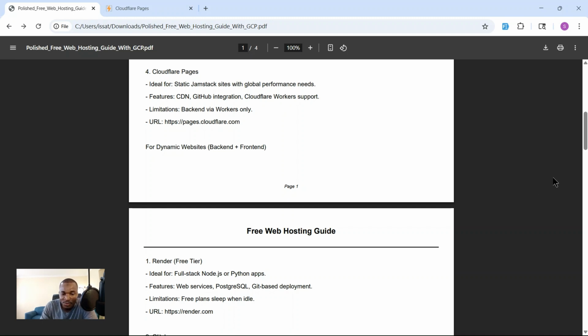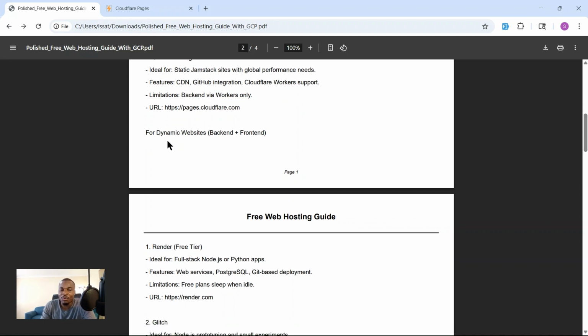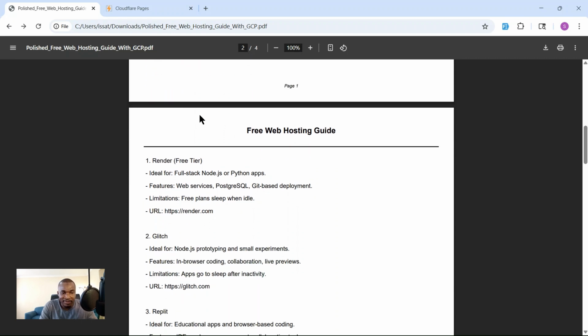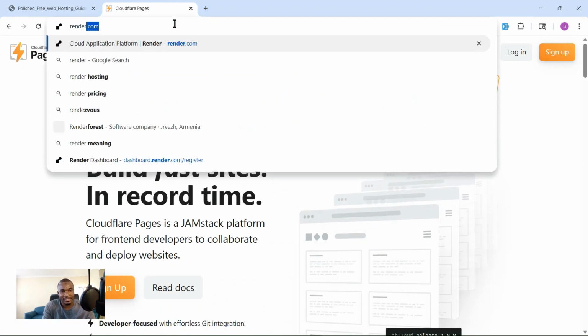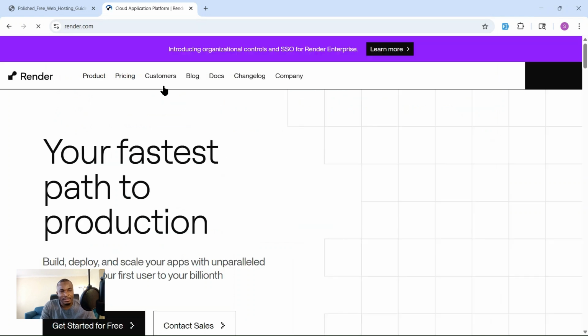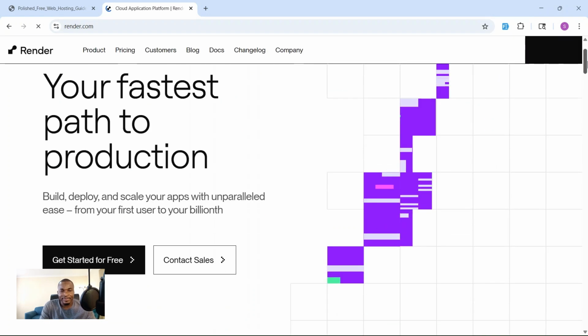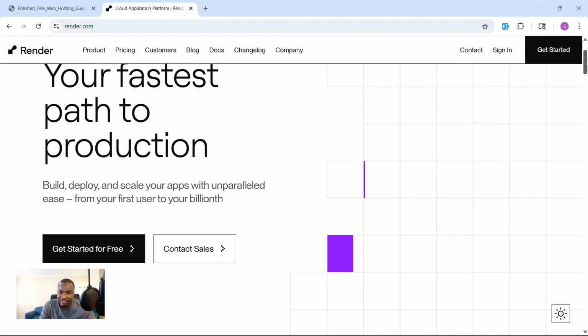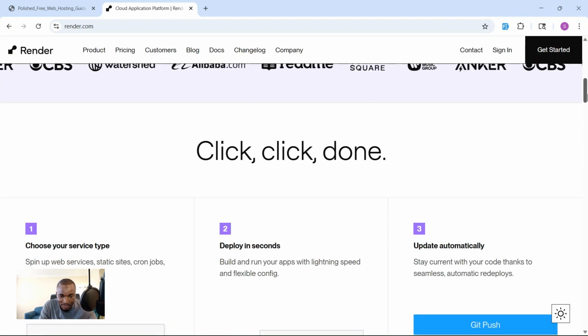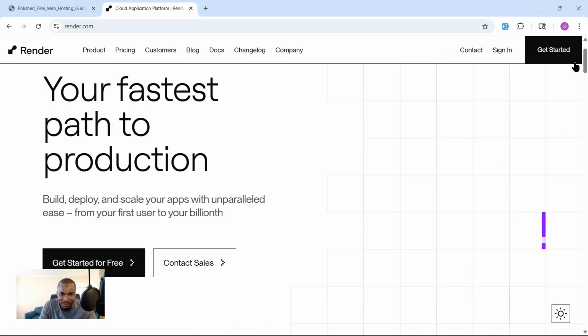So let's talk about one you can use for a dynamic website. Dynamic websites include front end and back end. So we could talk about something like Render, which is render.com. You can go search for render.com. Here you can sign up. I think you can get up to maybe 1 month or 3 months.